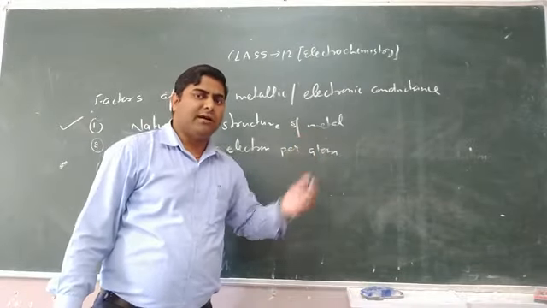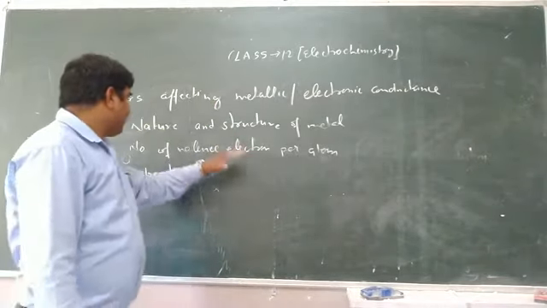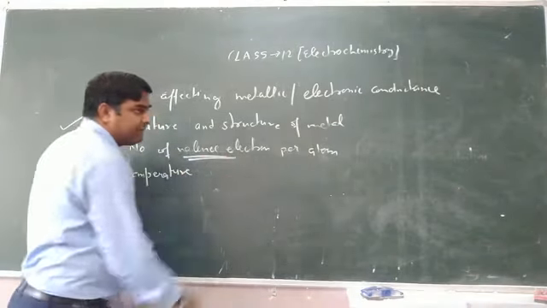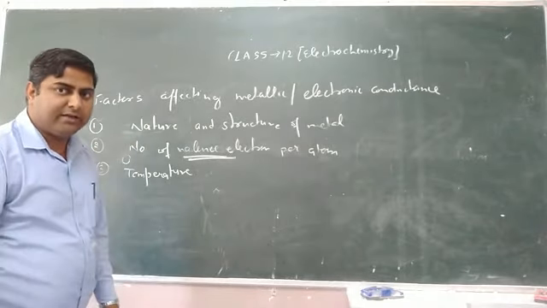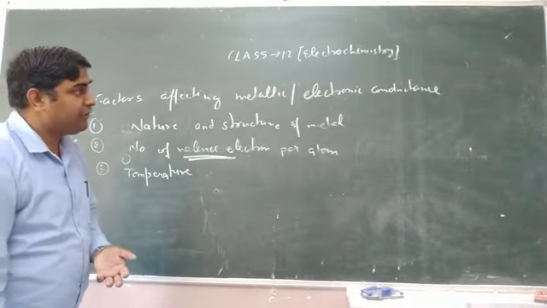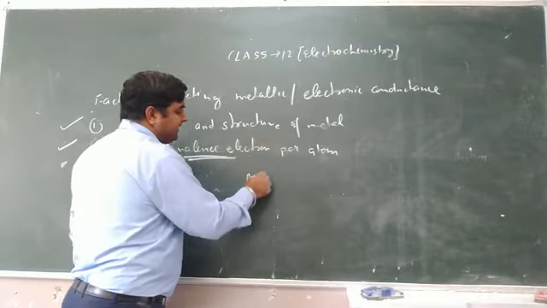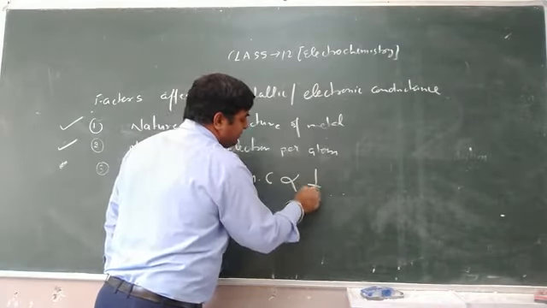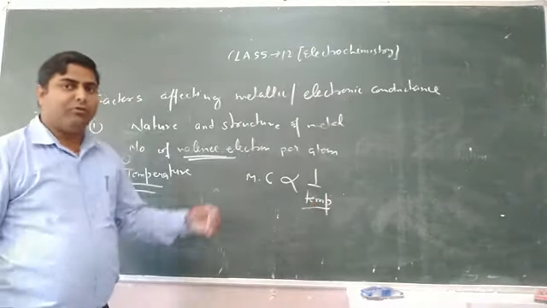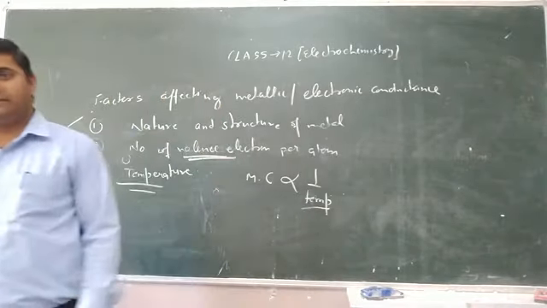Metals which contain a large number of free electrons, like copper and aluminium, are good conductors of electricity. Second, it also depends upon the number of valence electrons per atom. Greater the number of valence electrons per atom, it means larger the free electrons, greater is the electronic or metallic conductance. And temperature. Metallic conductance is inversely proportional to temperature, because the number of collisions per unit volume increases when temperature increases.